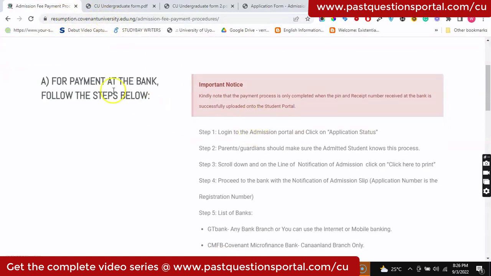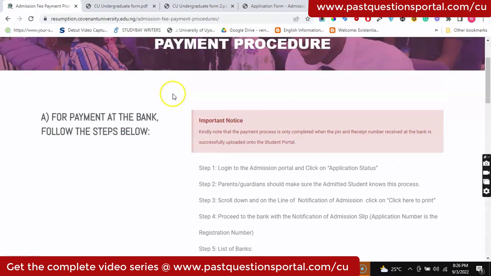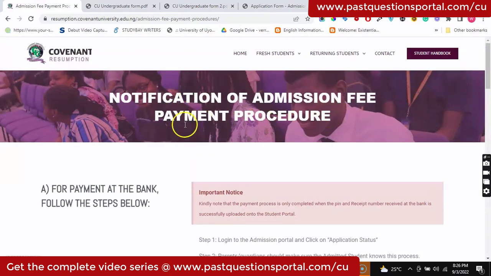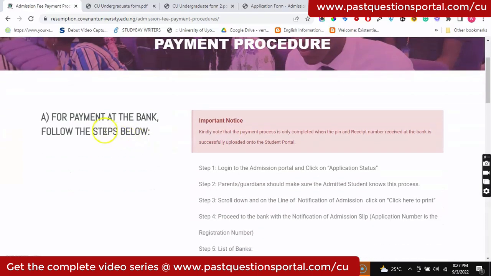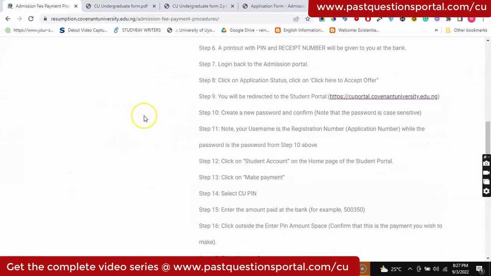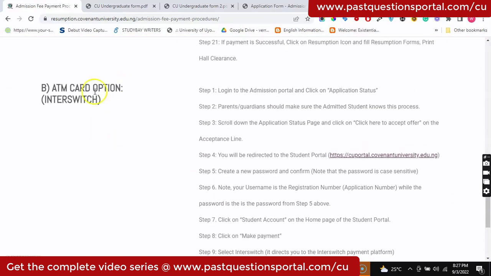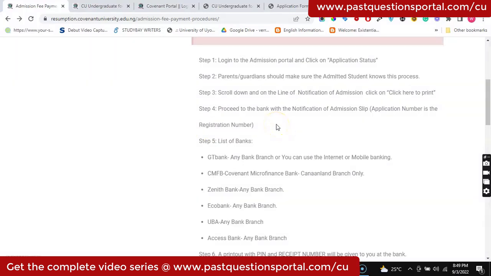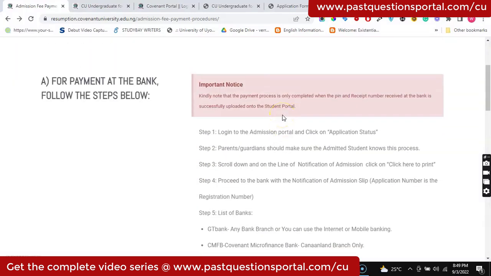So there are 2 ways to make payments here. Like first of all, to pay admission fee and the procedure for payment, you can either go to the bank and make this payment, or you can pay with your debit card via the InterSwitch platform. So the only difference between paying at the bank and paying with your debit card is this.